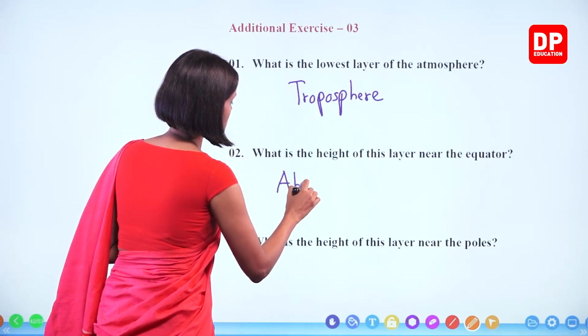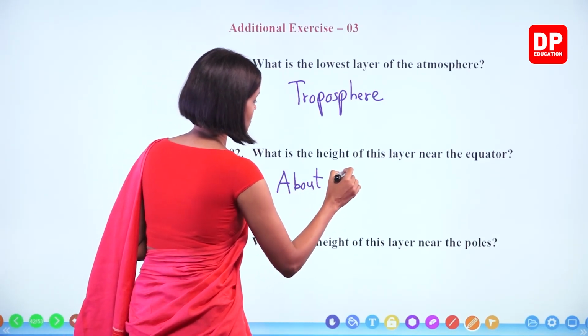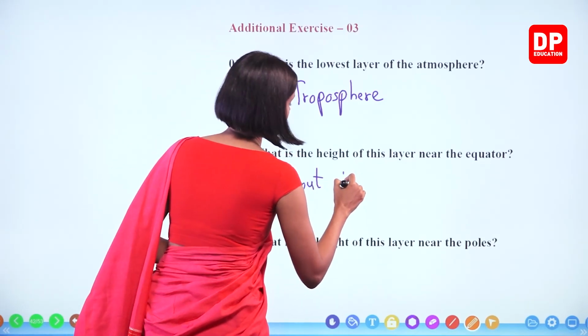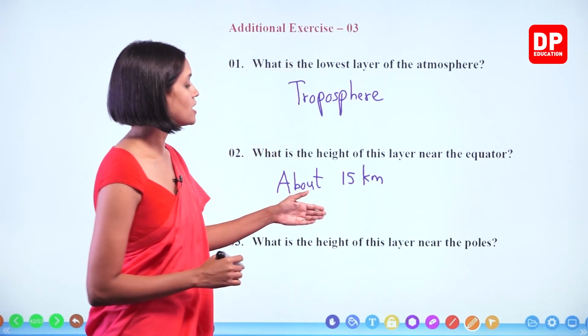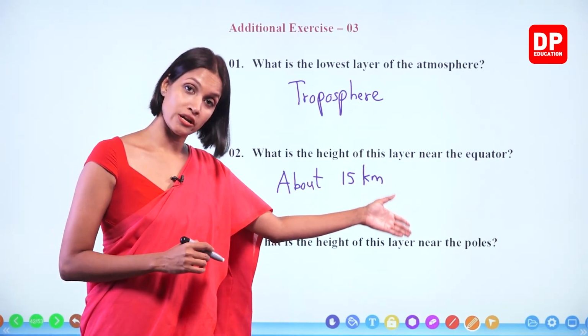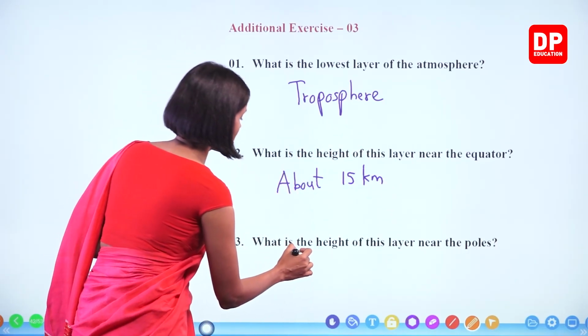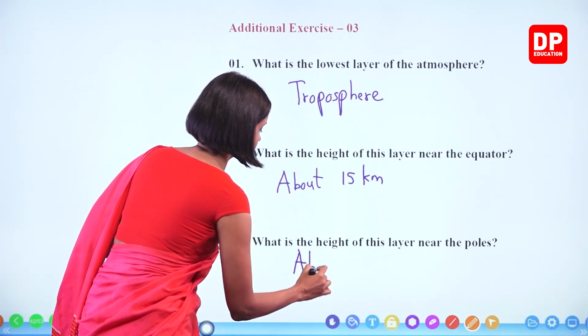About 15 kilometers. What is the height of this layer near the poles, the polar regions? It is about 8 kilometers.